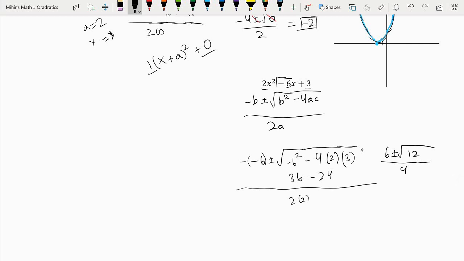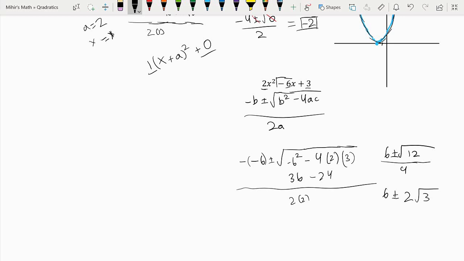So if we were to simplify this, we would get 6 plus or minus 2 square root 3.